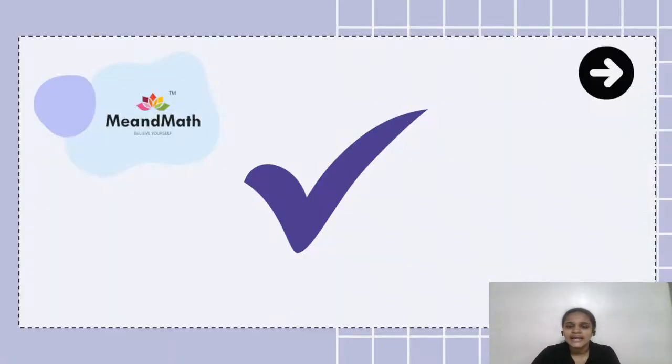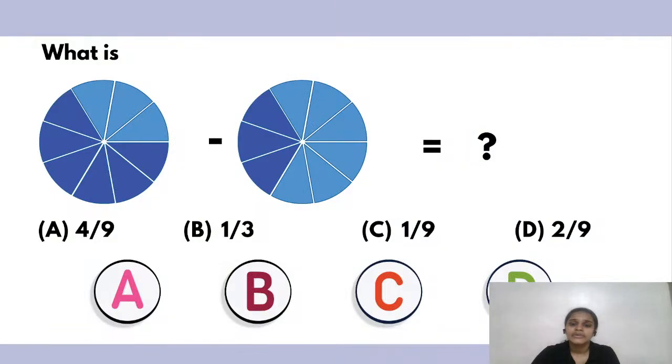Once again, I think I'm facing an error over here because whichever answer I'm typing, I'm just getting it all correct. So let me give you all the actual correct answer. The correct answer is B. I can see most of you have typed B, which is absolutely right. The answer is 1/3.